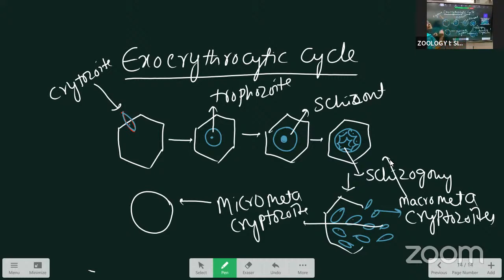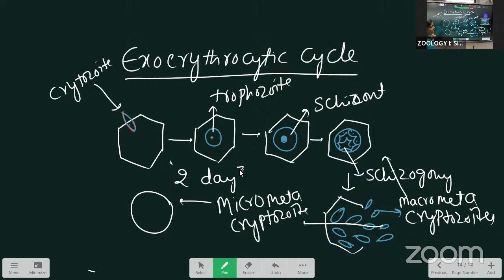and perform the exoerythrocytic cycle. This is the second cycle, and it takes only 2 days. The pre-erythrocytic cycle takes 8 days, but the exoerythrocytic cycle completes in 2 days.